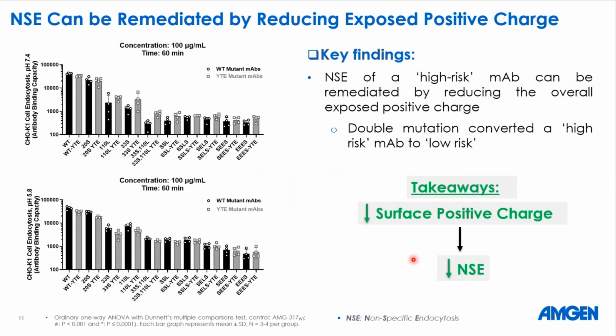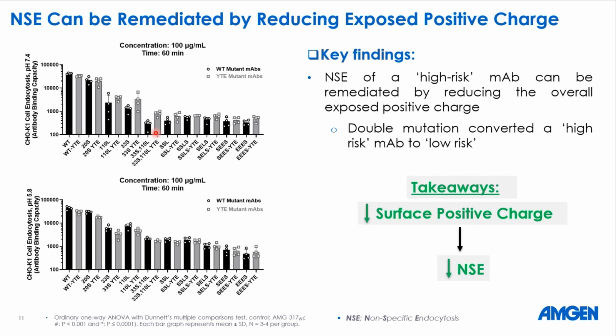So first we started with the cell-based non-specificity assessment. As we see here, even with a single point mutation like 20S, which is introduced in the heavy chain variable domain, the non-specificity of the molecule decreased significantly. But when the single point mutation was introduced in the CDR1 or CDR3, the decrease in non-specificity was more significant.